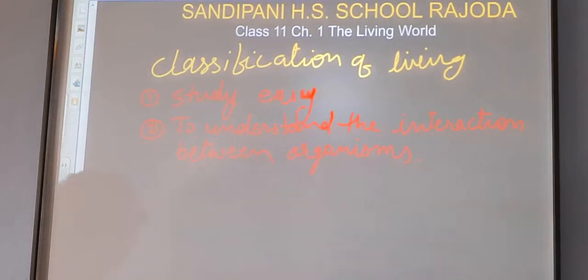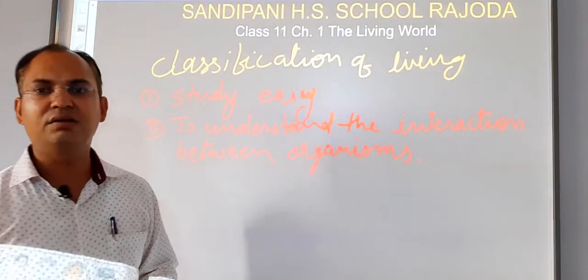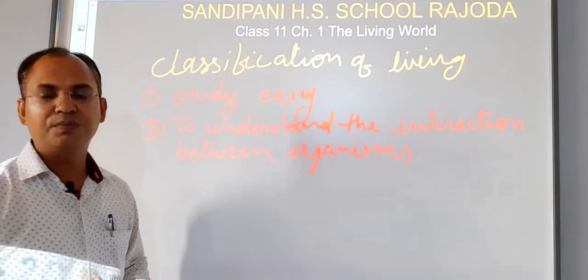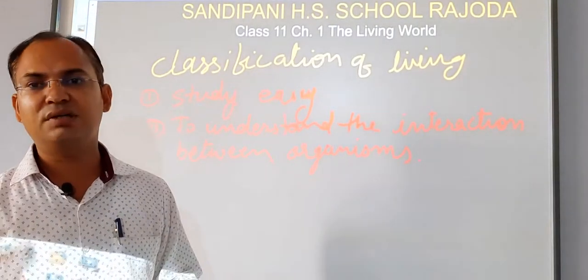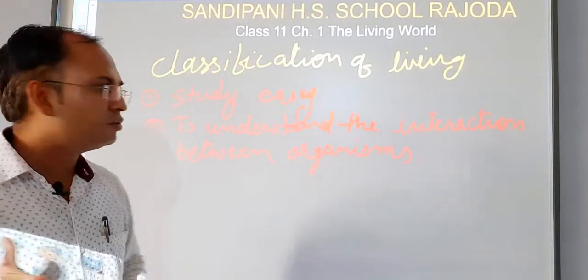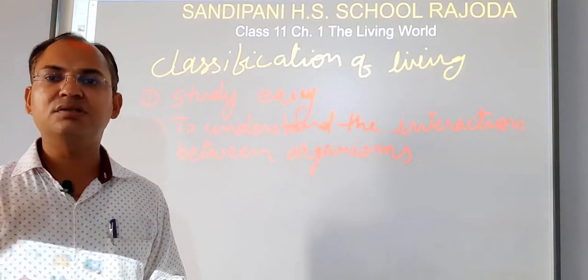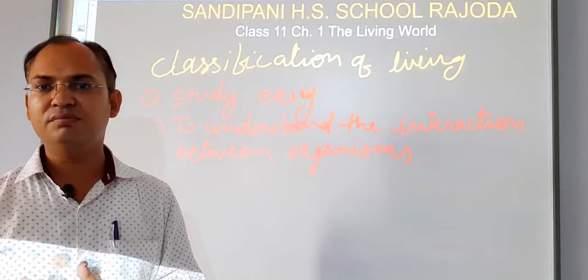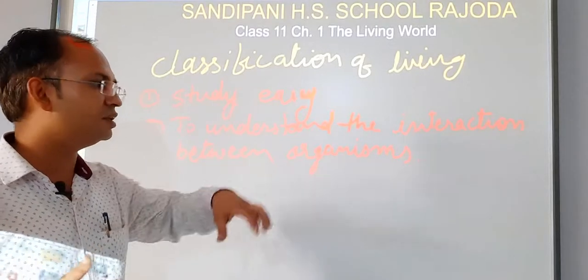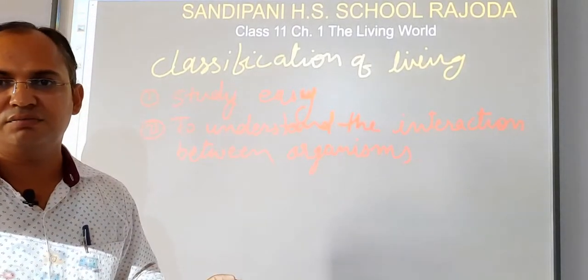Thirdly, this classification helps us to identify the organism. Suppose a new organism is discovered somewhere on earth. If we want to identify it, we just observe its characters and search for the group having that character.